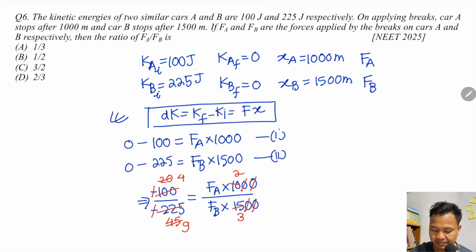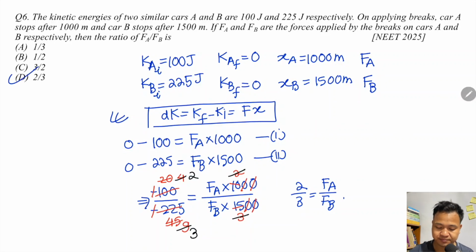Finally, 2 by 3 equals FA divided by FB. So the ratio is 2 by 3. Option D.